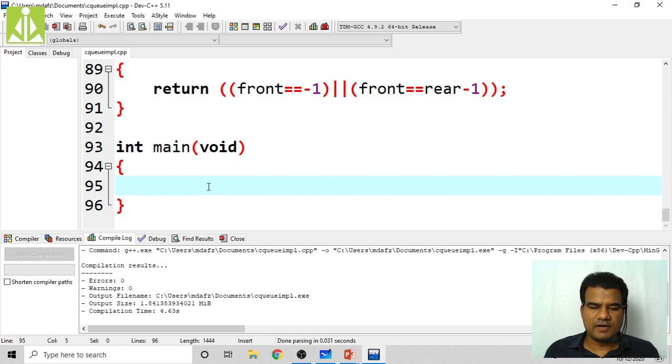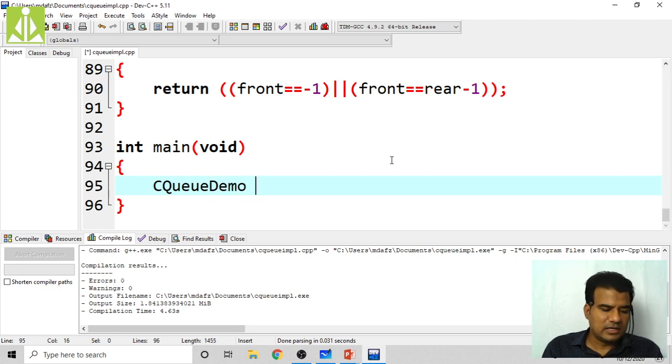So inside the main function I have to do creation of the queue, enqueuing and dequeuing. First I will create my queue. CQ demo of type character, because it is a template, so I'm making it character specific. CQ of 5, with 5 characters I am creating.